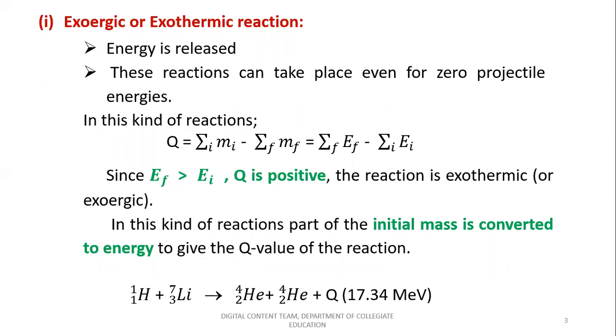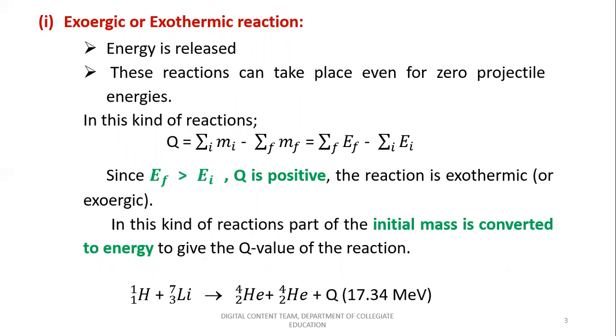So let us move on to understand the concept of exoergic or exothermic reactions in detail. In these kinds of reactions, the energy is always released, such that these reactions can take place even for zero projectile energies.